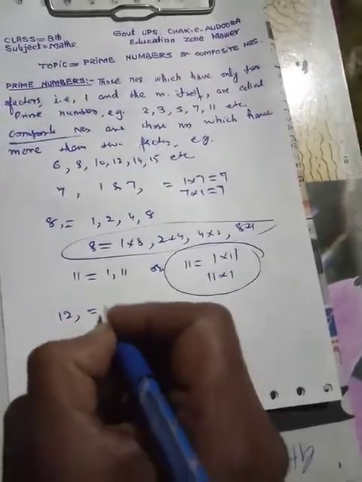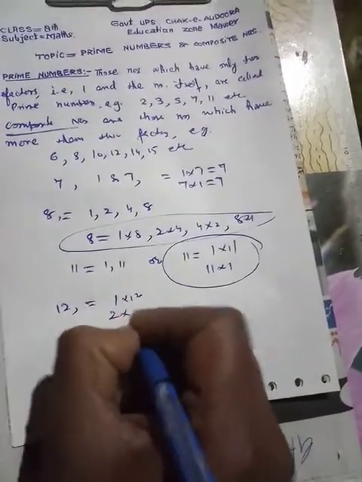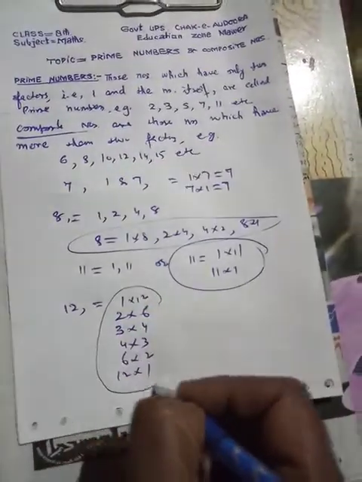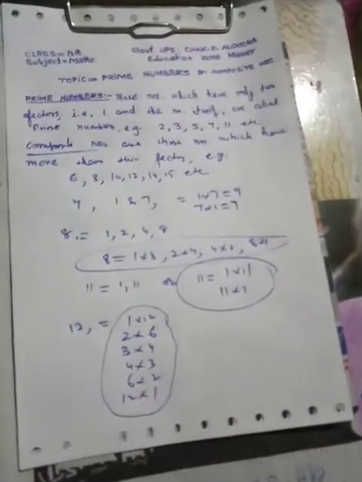We can say that 12 can be written as 1 into 12, 2 into 6, 3 into 4, 4 into 3, 6 into 2 and 12 into 1. So there are so many factors of 12, so it is called a composite number.